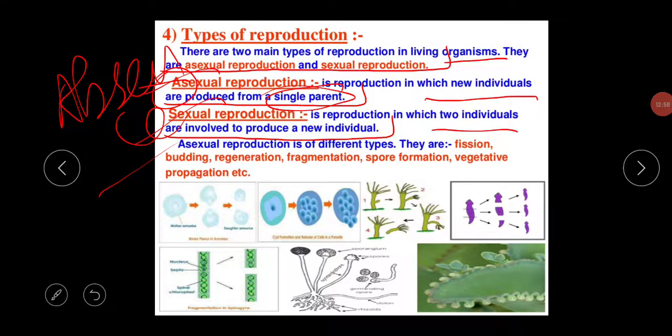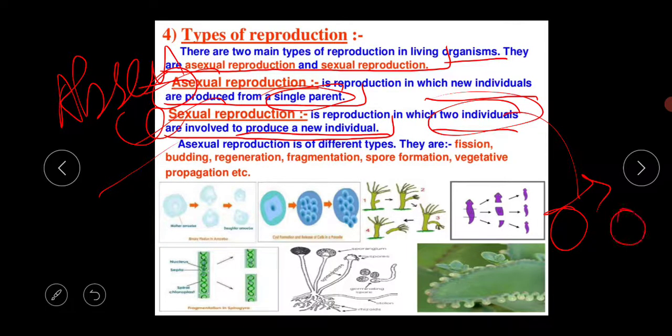Next thing is sexual reproduction. This is one kind of reproduction in which two individuals are involved to produce a new individual. This is required very much. Here two opposite sexes are required, one male and another female. Without male and female, sexual reproduction cannot take place. So it requires two individuals of opposite genders, male and female, to produce a new individual.